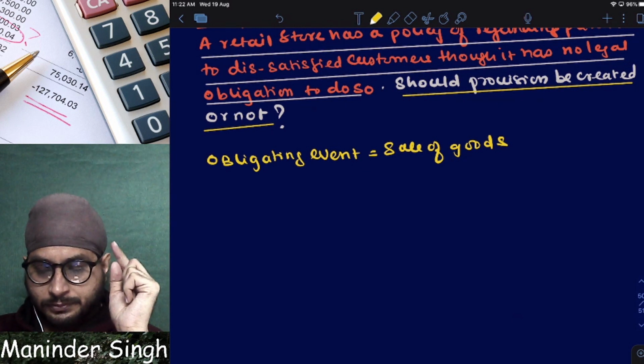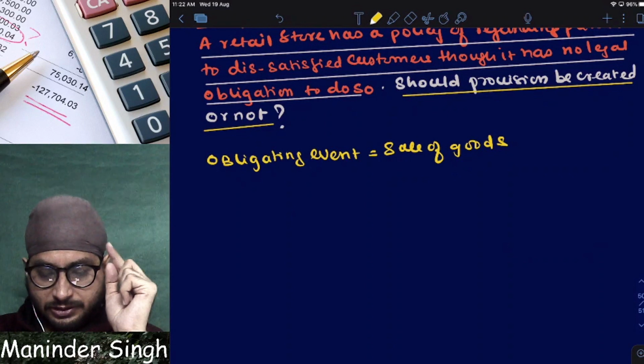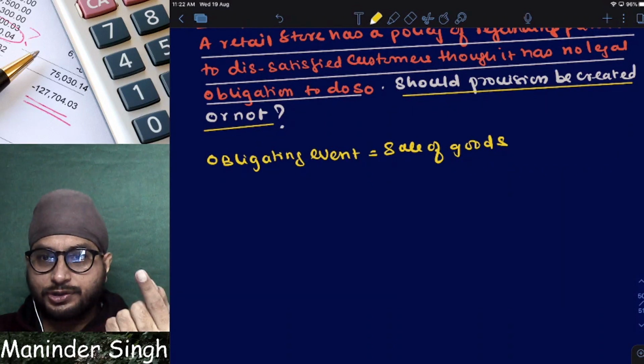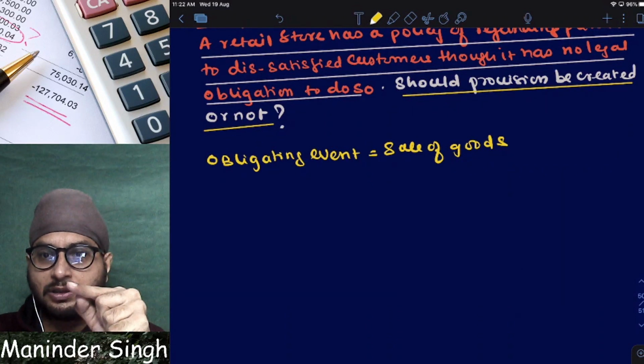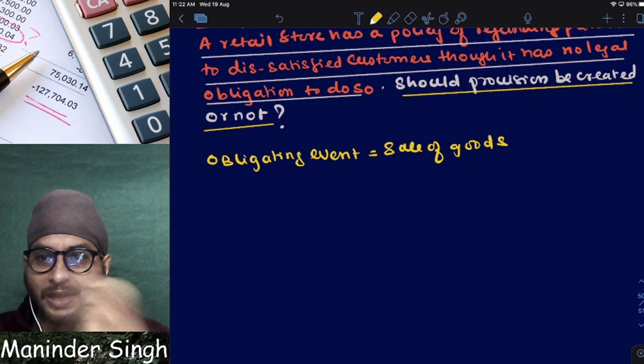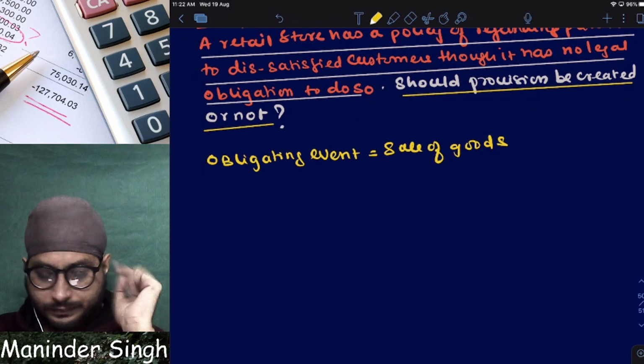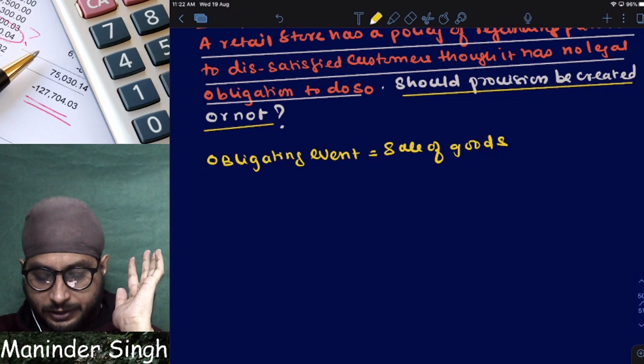Sale of goods. So once I sell the goods to you, I have no other option but to refund you if you ask me for the money back. Correct or not? I hope you understood the obligating event here.